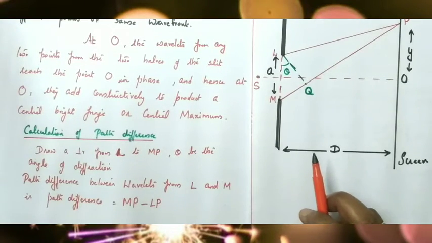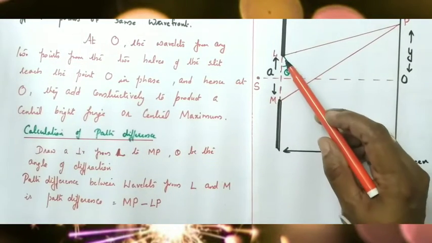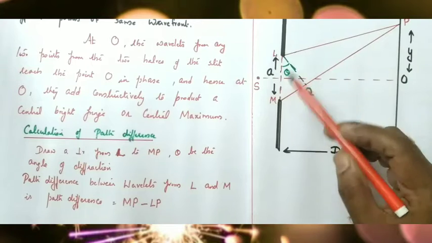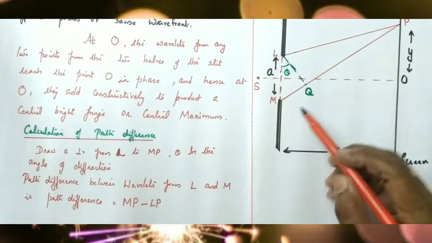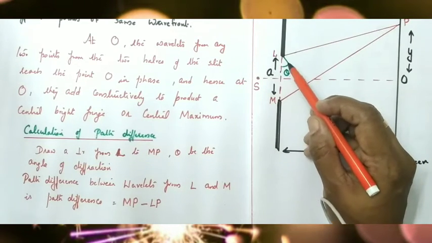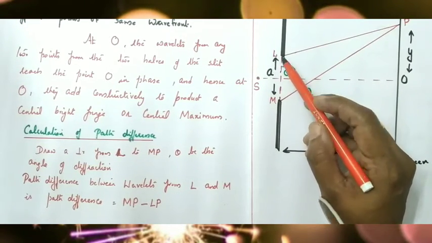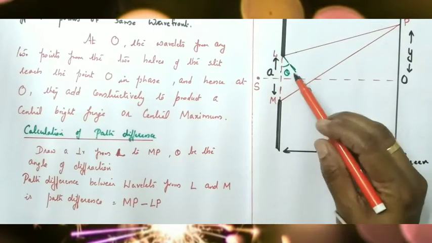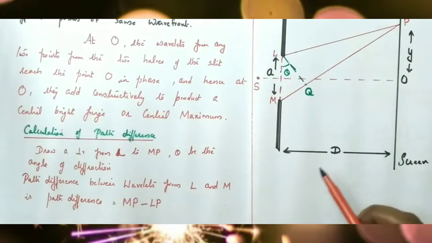Now we can calculate the path difference. So draw a perpendicular from L to MP. Okay, let it meet at the point Q. And theta is the angle of diffraction. So draw a perpendicular from L to MP, and theta is called the angle of diffraction.